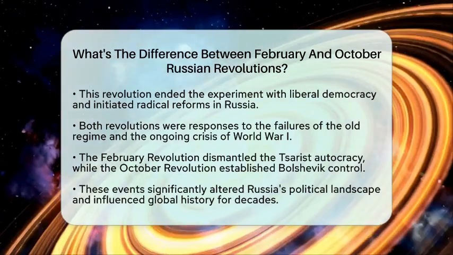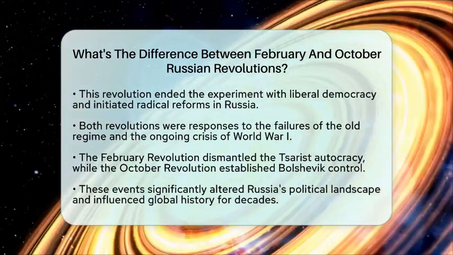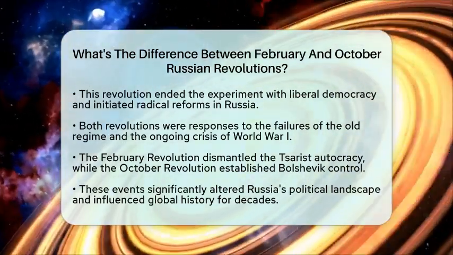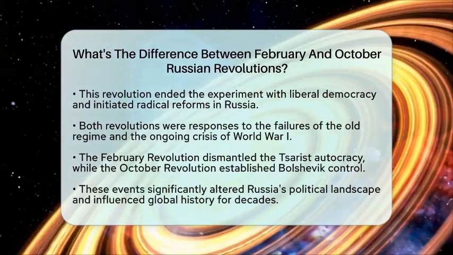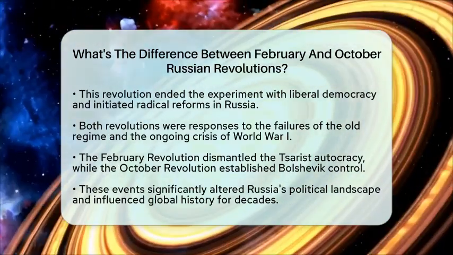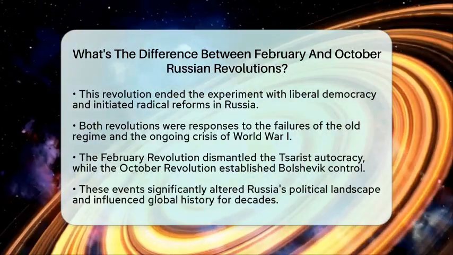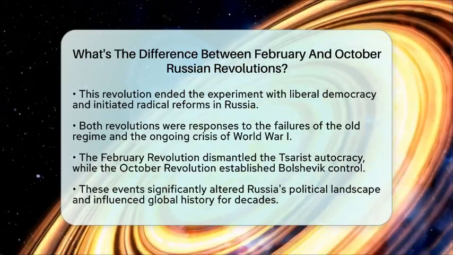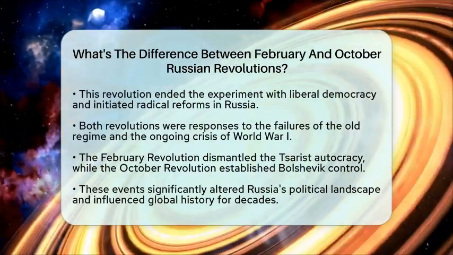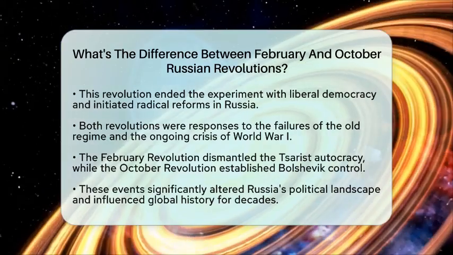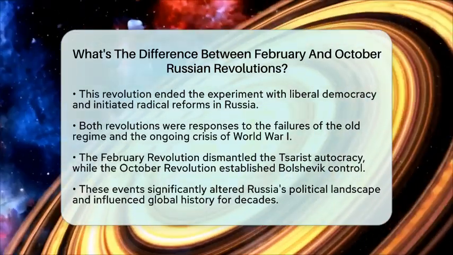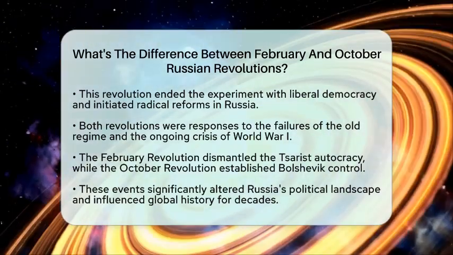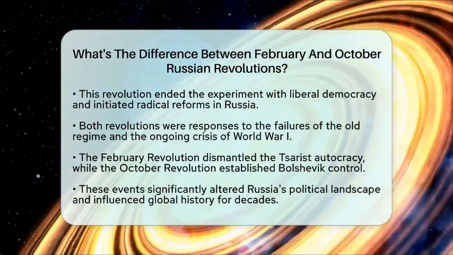Understanding these two revolutions is key to grasping how a traditional monarchy collapsed and was replaced by a new political order. The February Revolution highlights the challenges of democratic transition, while the October Revolution marks the rise of radical socialism and the birth of the Soviet Union. Together, these events changed not only Russia but also the course of world history.